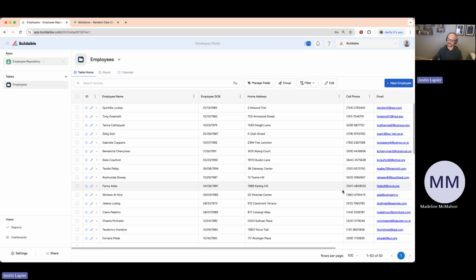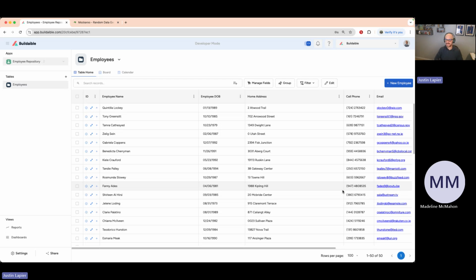So not only do you have the single source of truth, one repository that everybody can access, you can put roles and permissions and rules on there of who can see what data within the system, so that it's streamlined and your team only sees what they need to see to do their job.